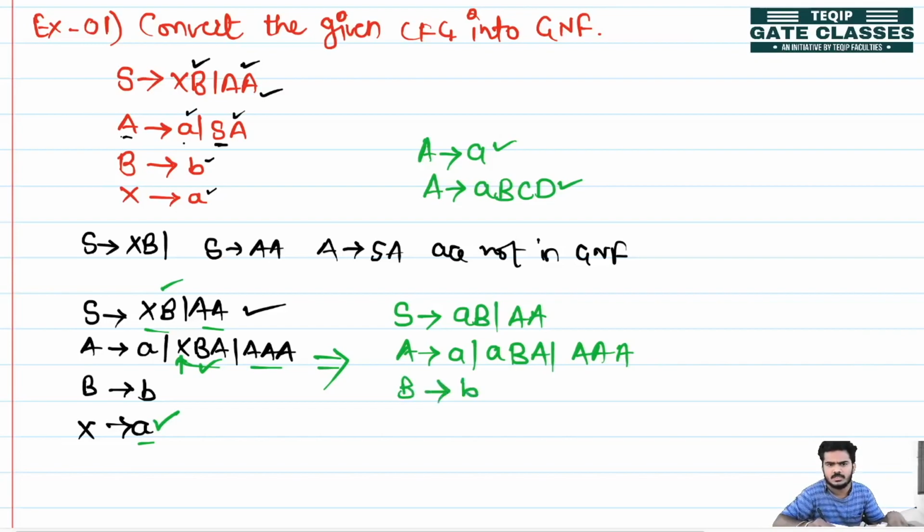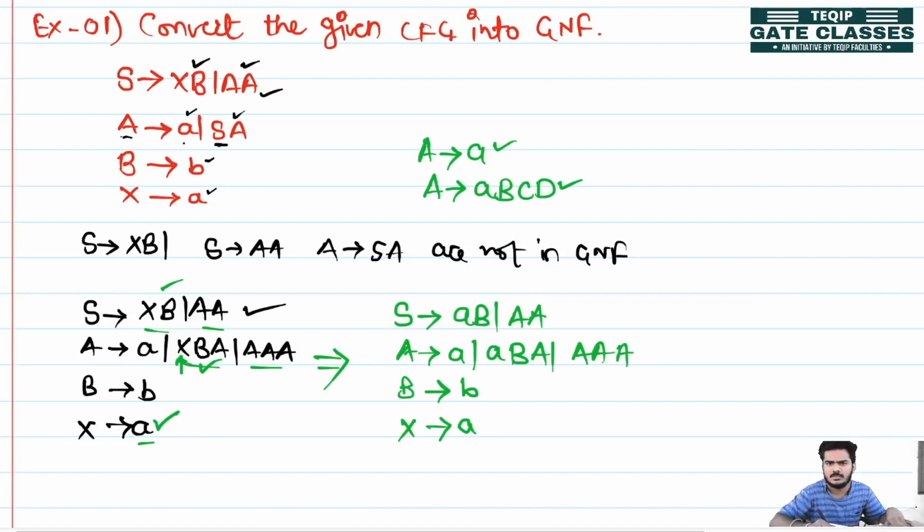B is producing small b and X is producing small a. Okay, now we can say that these are the productions we got after replacing X as a small a. Now again we will check and see whether there are any other productions which are not satisfying CFG. We can check that.